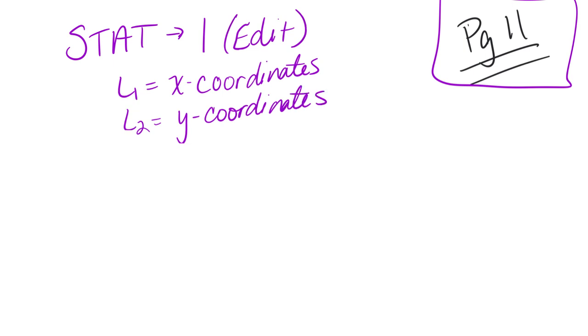So once you have put these in, it should look like this. L1, L2. They should be right next to each other. So any ordered pair is right next to each other. I'll make that look more like a 1.